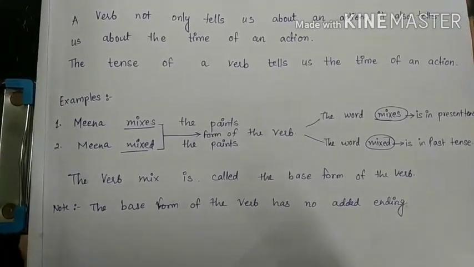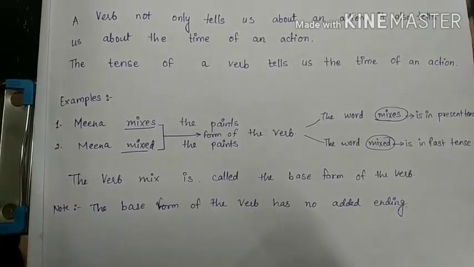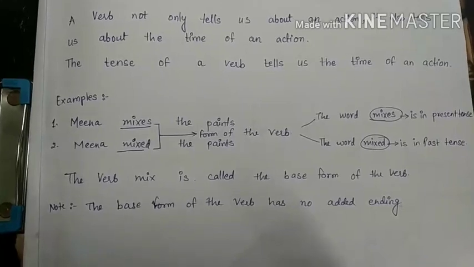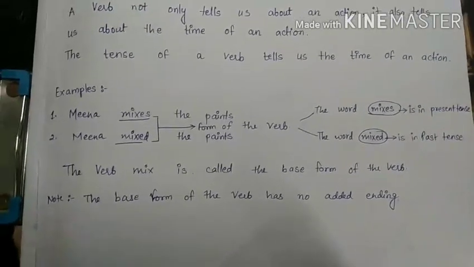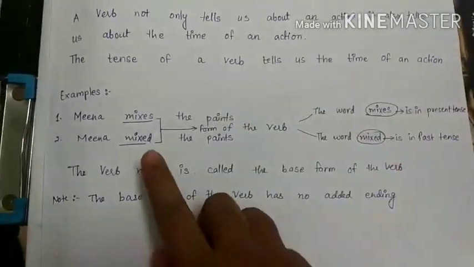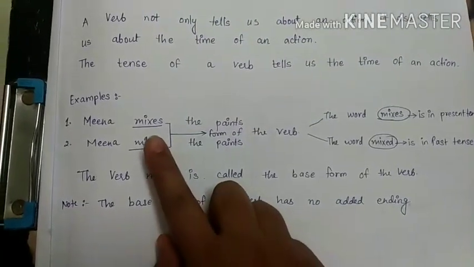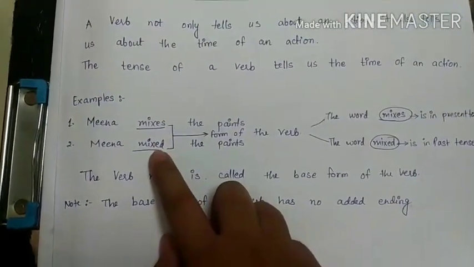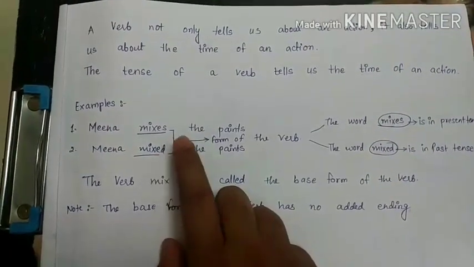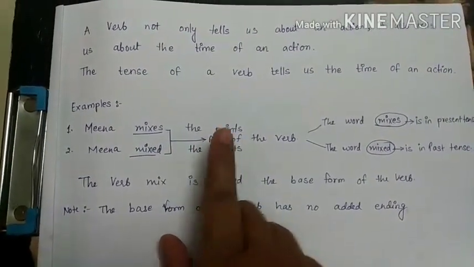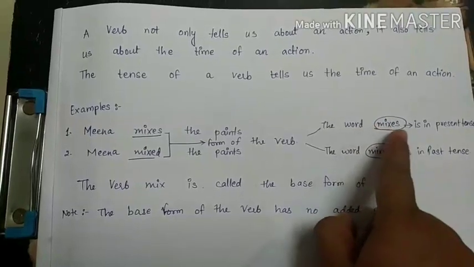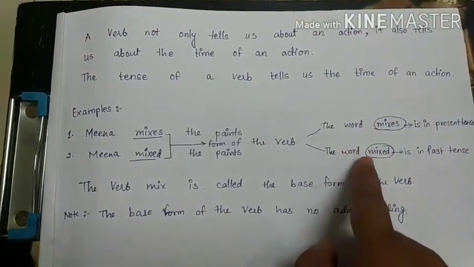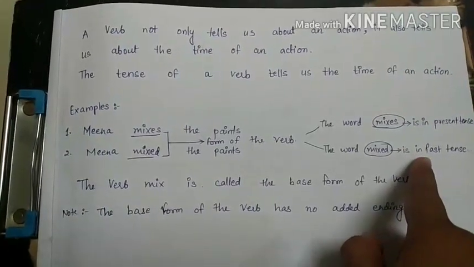For example, Meena mixes the paint, and we had seen Meena mixed the paints. Both of them are forms of the base form mix. Here we had used mixes and here we had used mixed. They both are forms of the verb. The word mixes is in present tense, whereas the word mixed is in past tense.